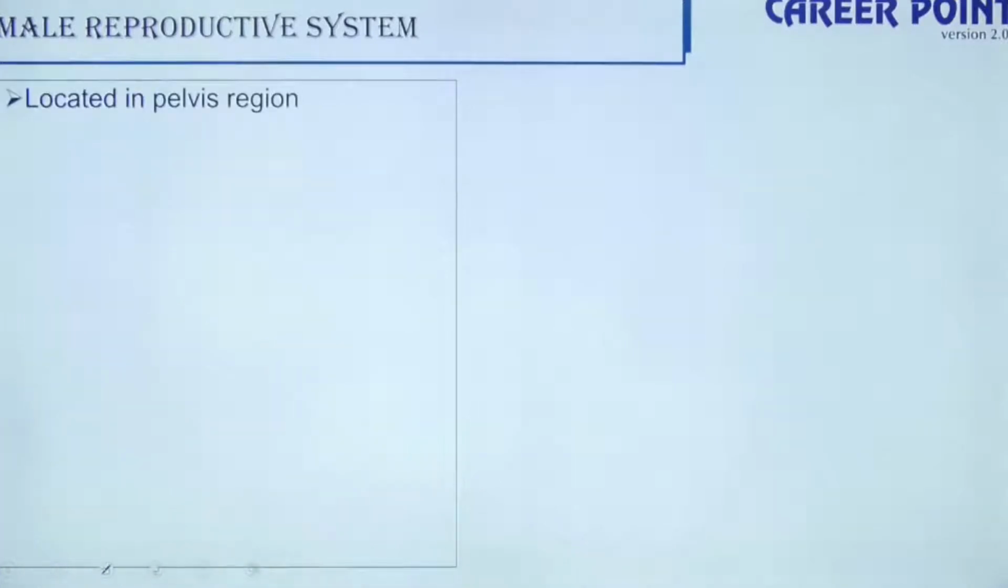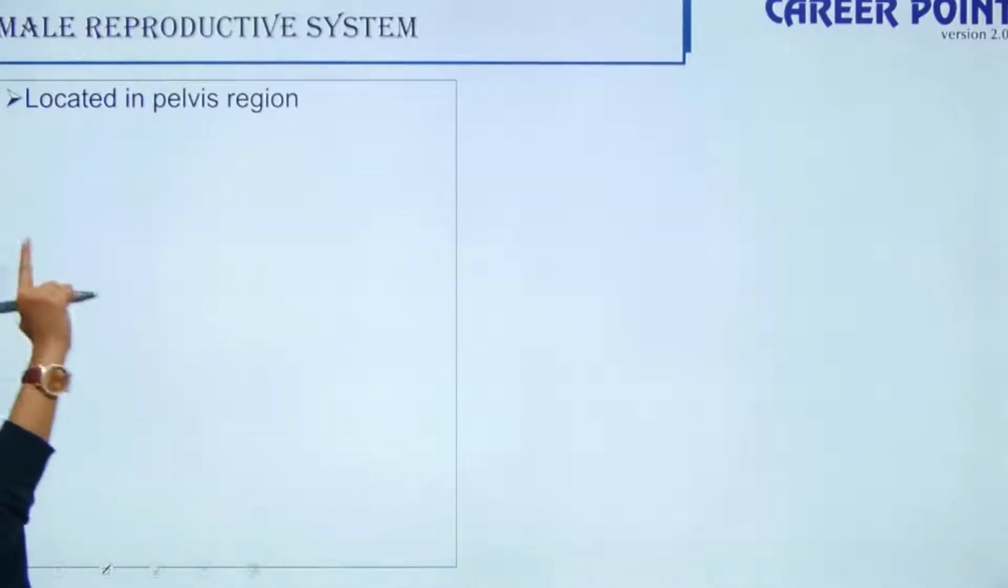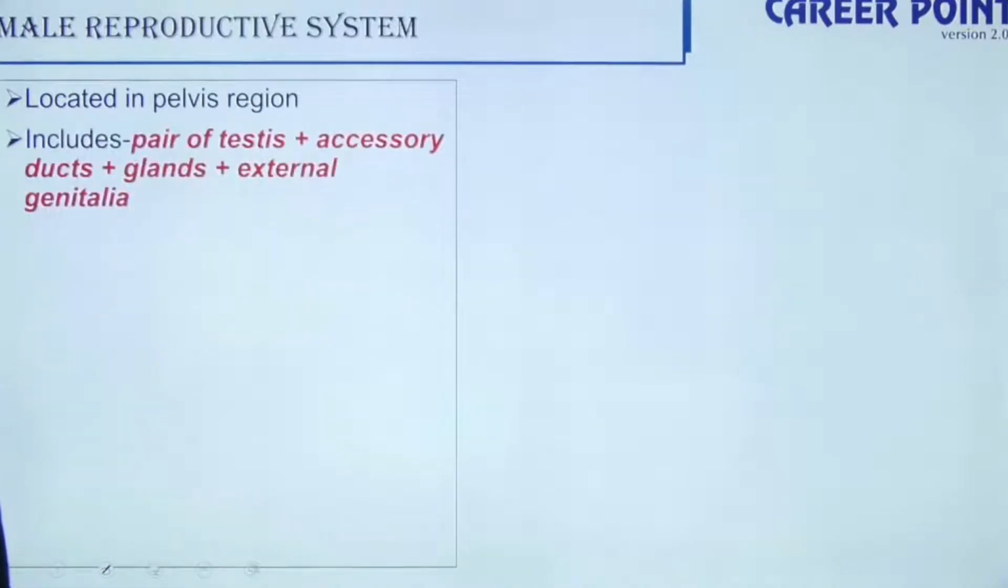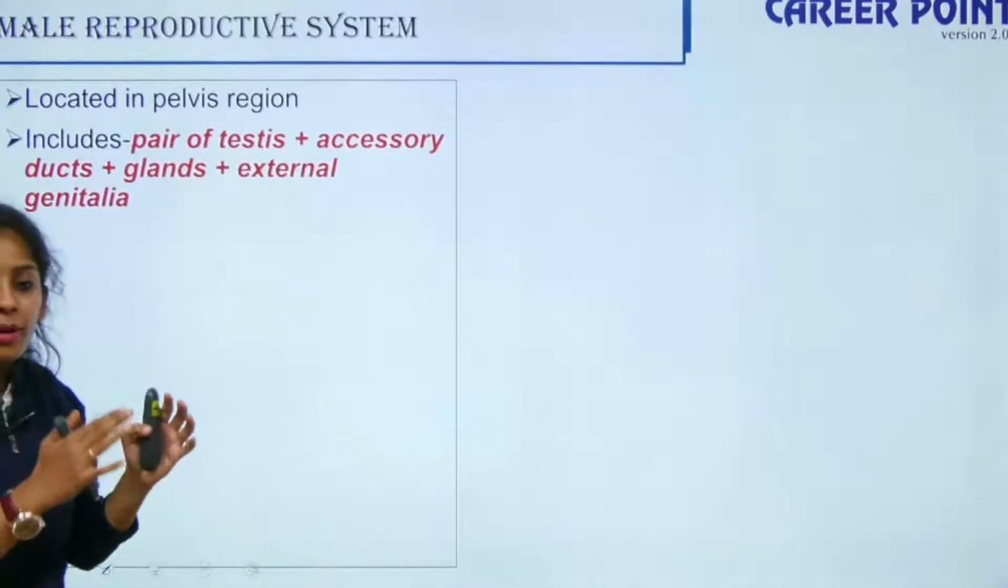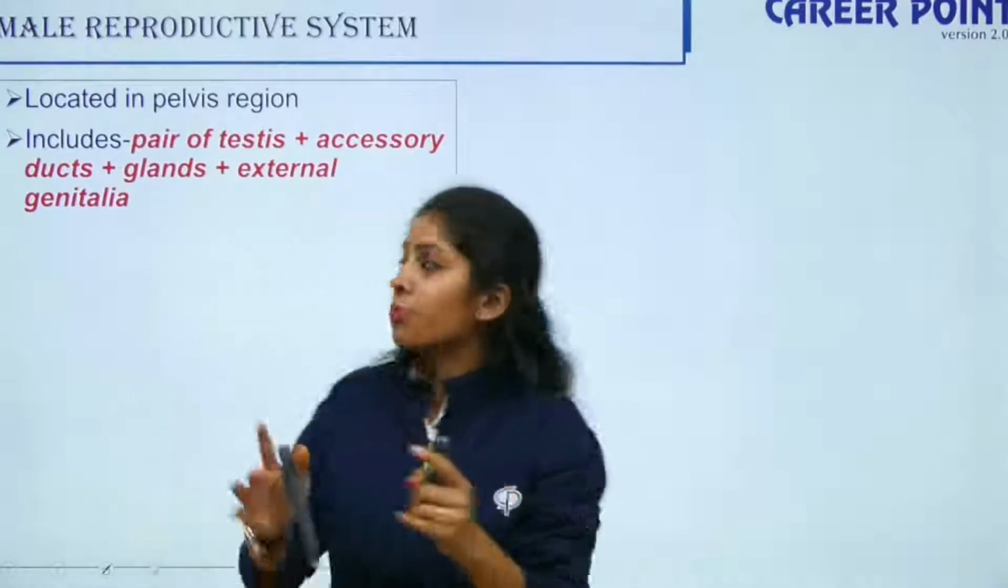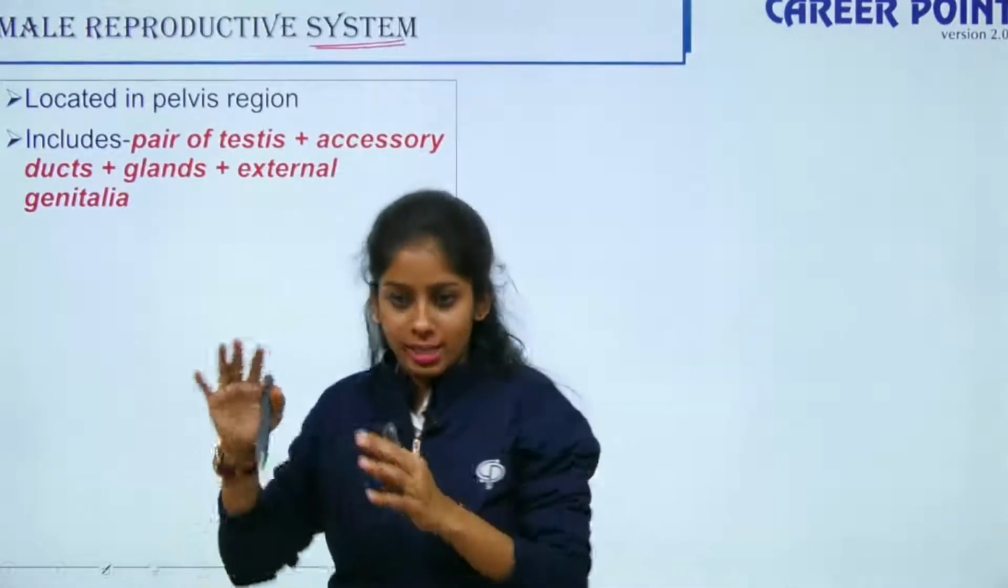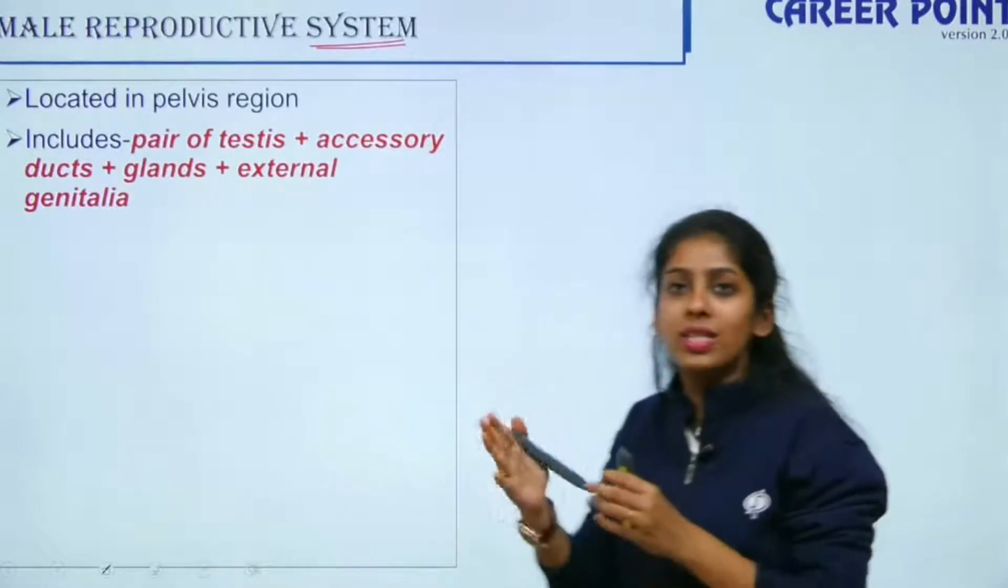It is located in the pelvis region. So first, the location: where is the reproductive system located in males? It is located in your pelvis region, that is, in the lower abdominal portion. So what are the components? Who are the members of this system? When I say male reproductive system, it is a group of things, right? So who are the individuals in this system?